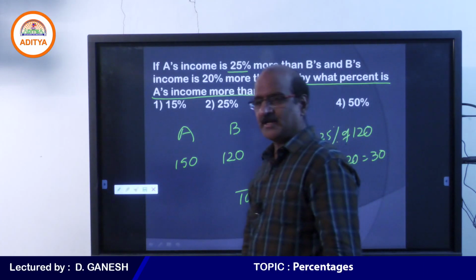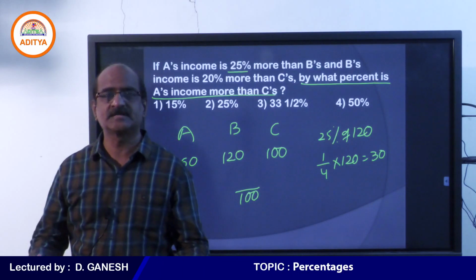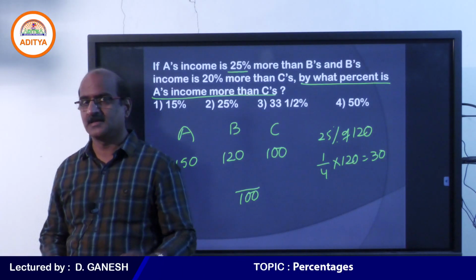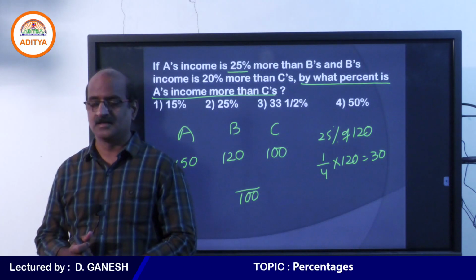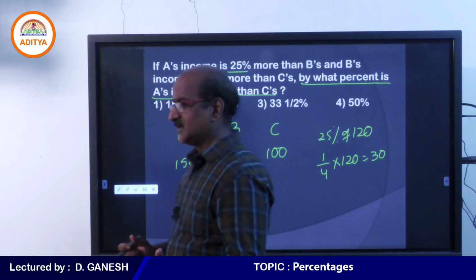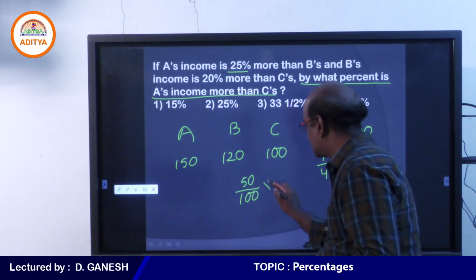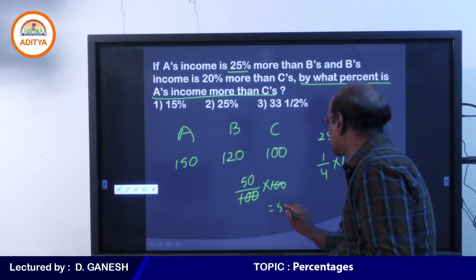You know why I took C in the denominator? Because you are comparing with C. Whatever you are comparing with should be taken in the denominator. So C's value is 100. Comparing with C, A's income is 50 more. In percentage, your answer is 50%.